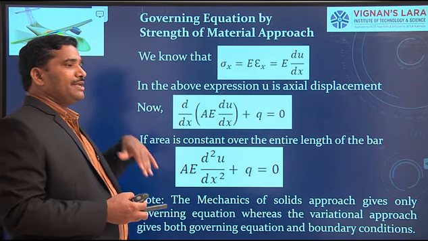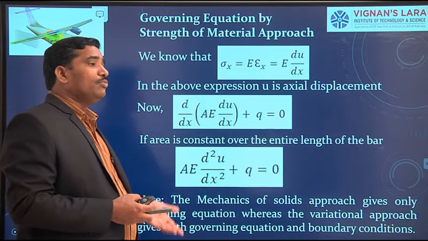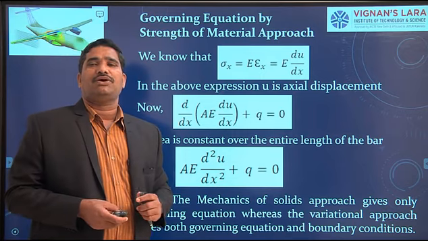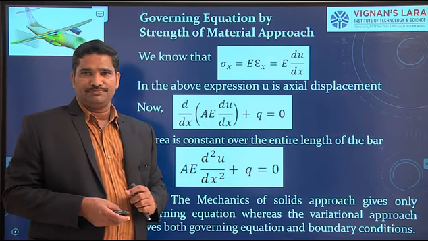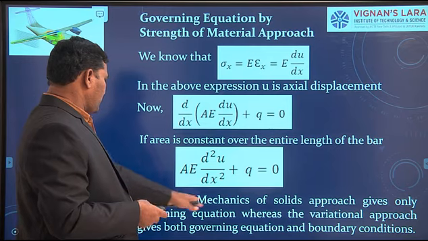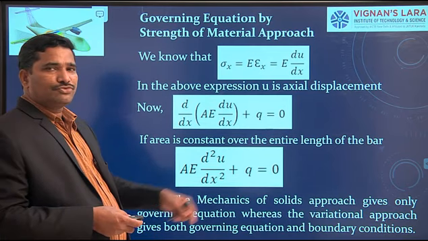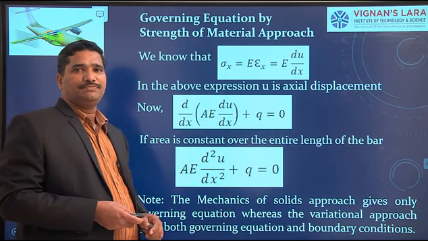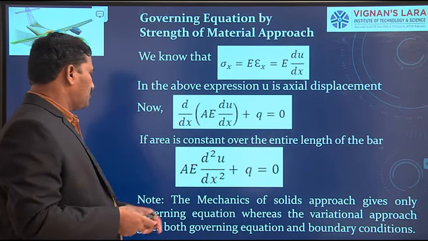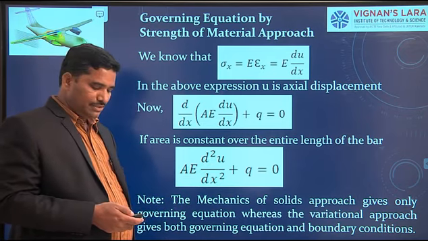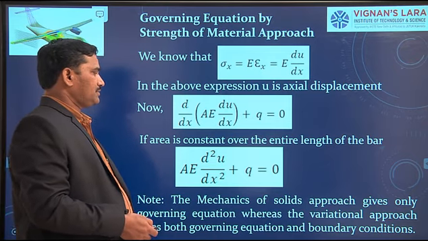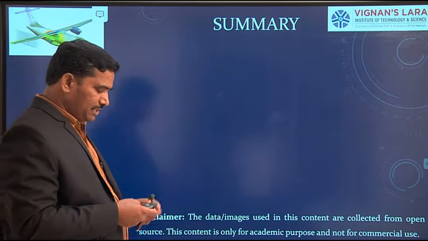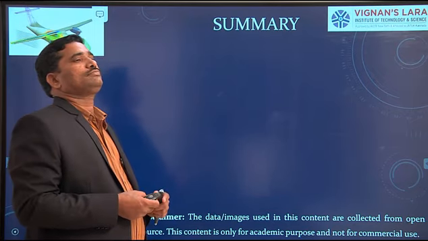Whereas in the variational approach, we have obtained one more equation that represents the boundary conditions. That is the advantage of the variational approach, which is what I have specified here. The mechanics of solids approach gives only the governing equation, whereas the variational approach gives both the governing equation and the boundary conditions. Okay.